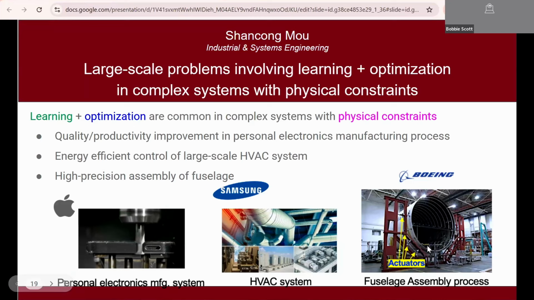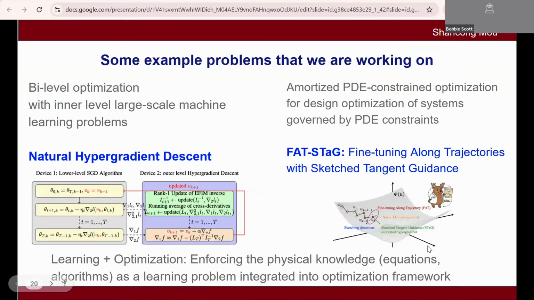And some ongoing work with Samsung on energy-efficient operation of HVAC systems, and also on the high precision fuselage assembly process. From those applications, you can see I'm more interested in engineering systems that really have physical constraints. So from there we try to develop algorithms that can deal with those kinds of things.